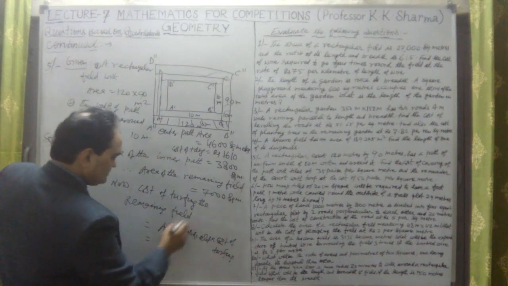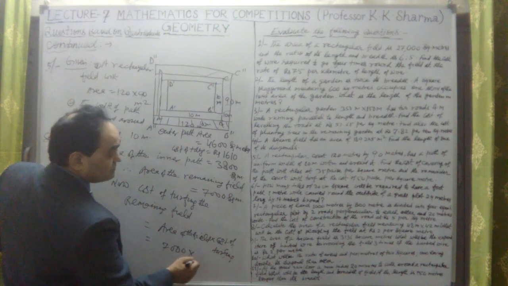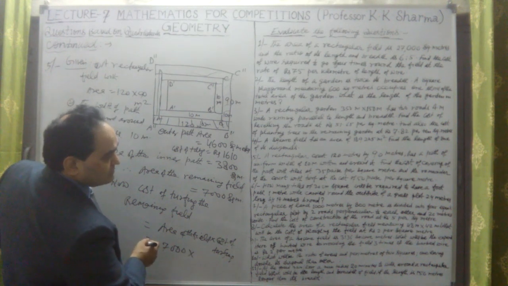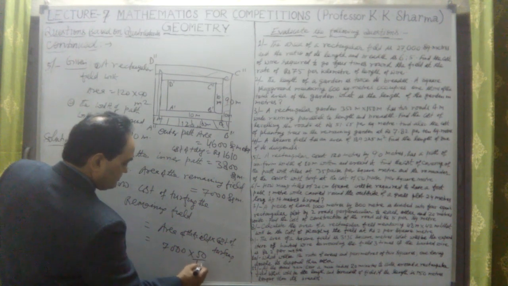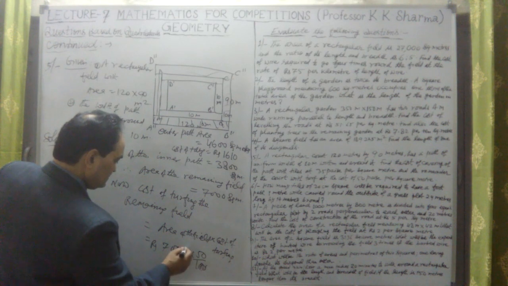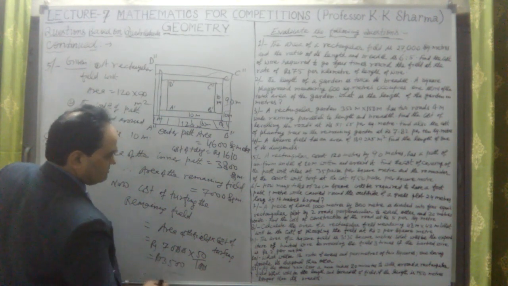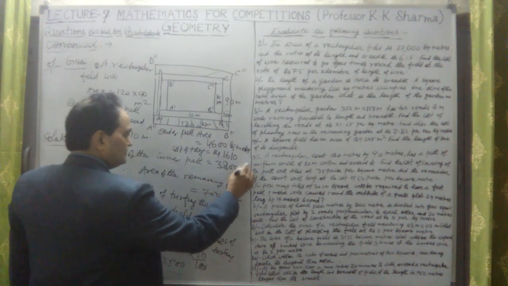Area of the field is 7,000 square meters into cost, which is 50 paise per square meter. So 50 paise means 50 upon 100 rupees. Now the two zeros cancel out. So 7 times 5 is 35, 3,500. Cost of turfing will be 3,500. This is the second answer, and the first answer is this.